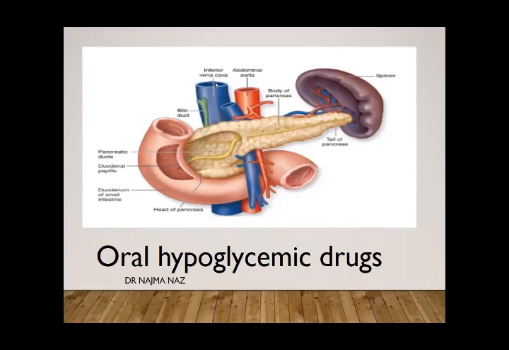So we classify insulin according to the duration of action, because all insulin has the same mechanism of action and the same effect on the body. The only difference is in the duration of action.